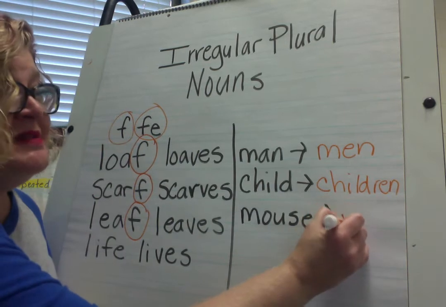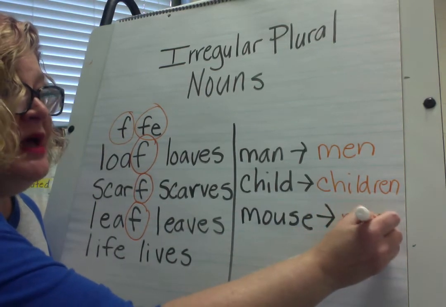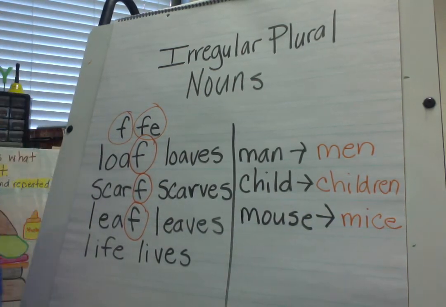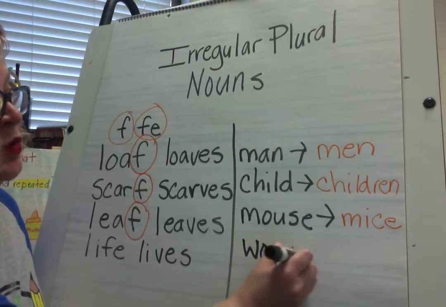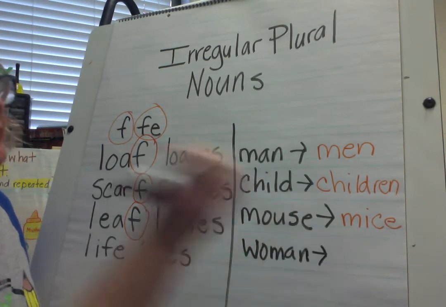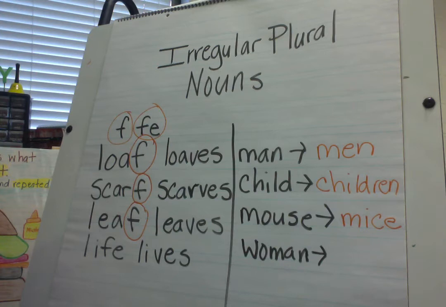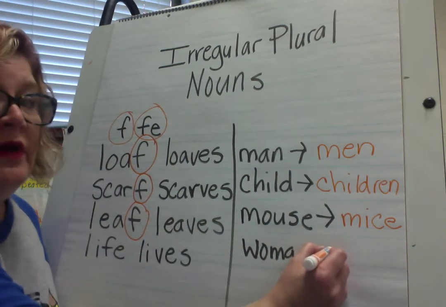It becomes mice. If you wrote mice, very good. Here we have the word woman. One woman is woman. But if you have more than one woman, it becomes what? Write it on your whiteboards. Women.